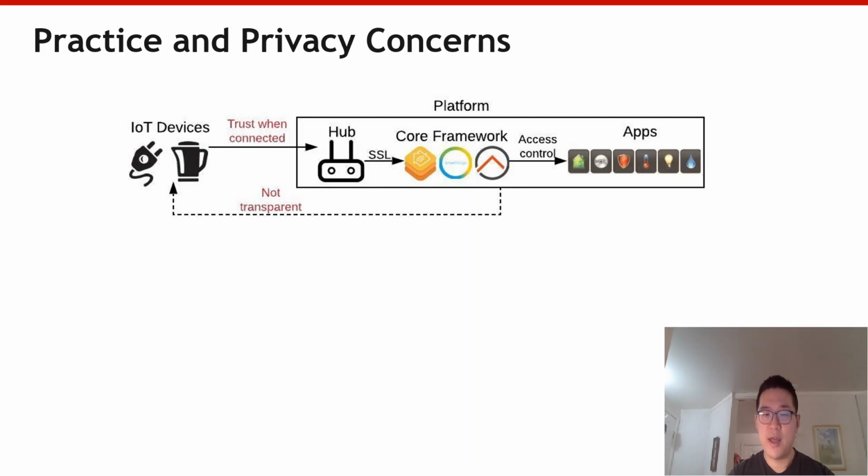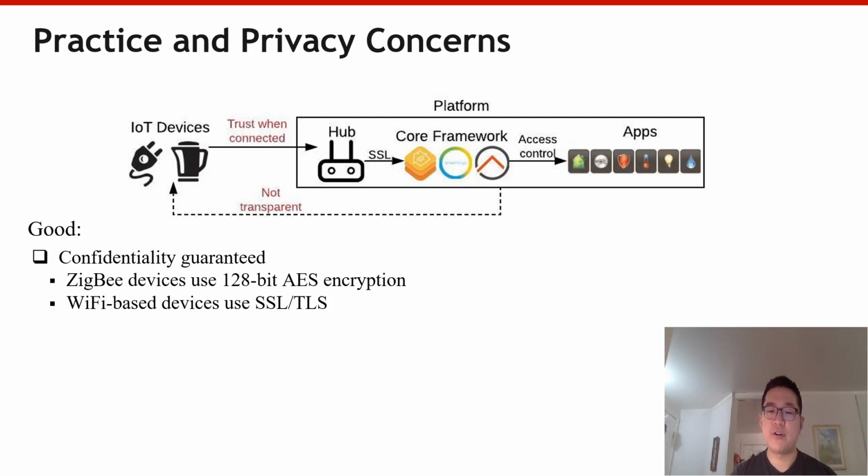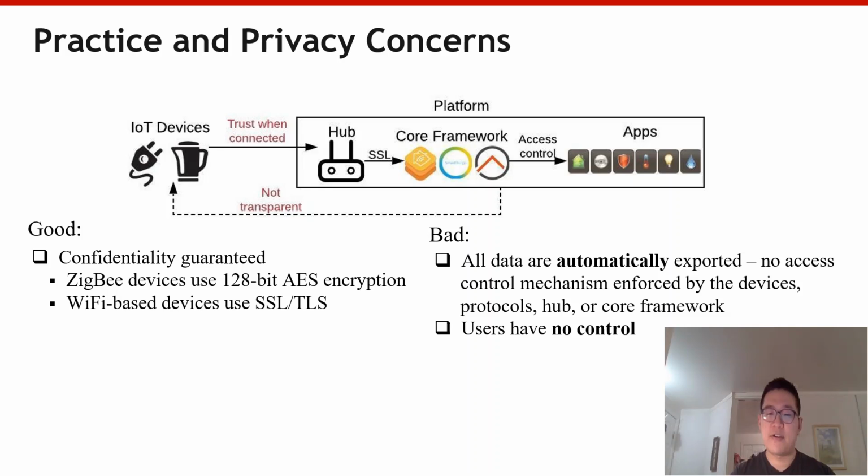In current smart home systems, the good thing is that the transmission of events are encrypted. However, the bad thing is that there is no access control between the IoT devices and the platform. Thus, when devices are connected to the platform, it gains the access to all the data. Also, the users don't have any capability to control the